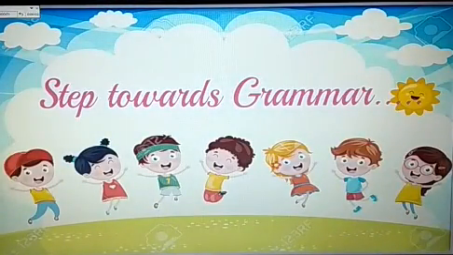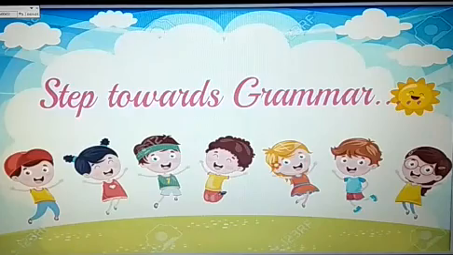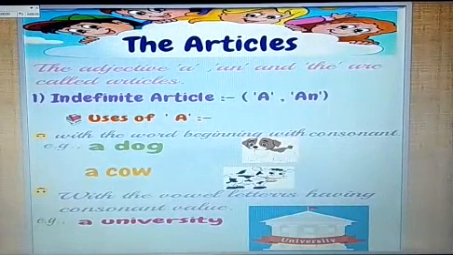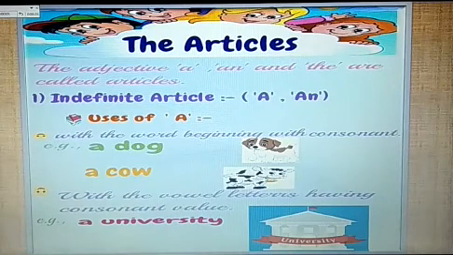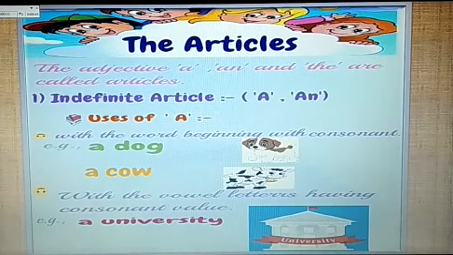Today we take the second step toward grammar. So let's start. Today our first topic is articles. The adjectives a, an and the are called articles. These articles are categorized into two parts. First, indefinite article, and second one is definite article.